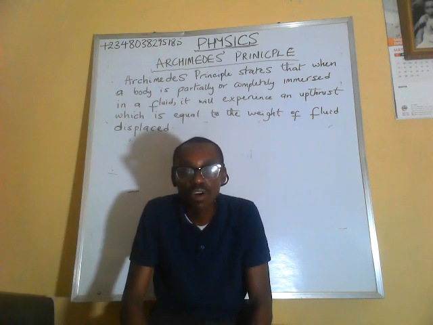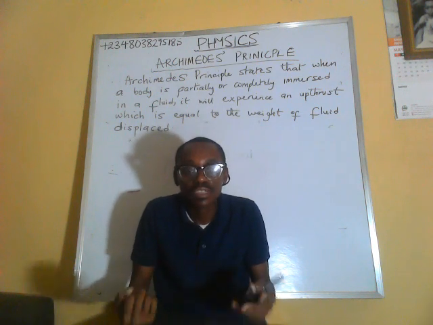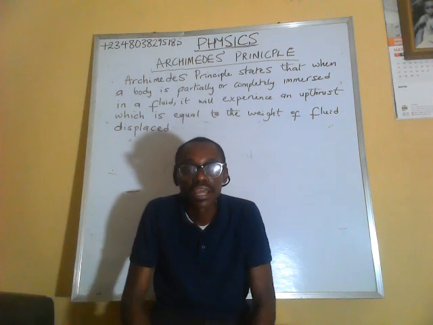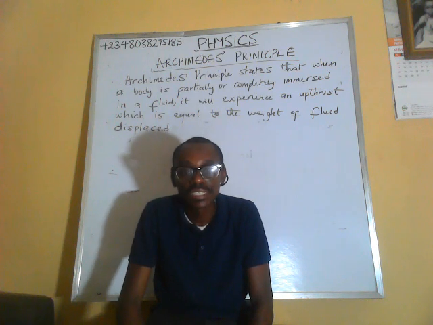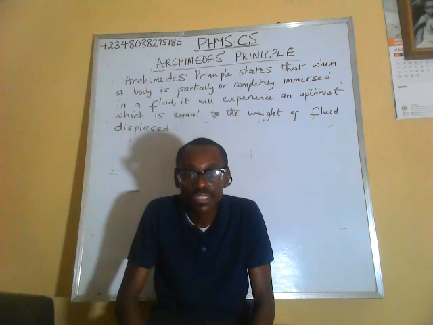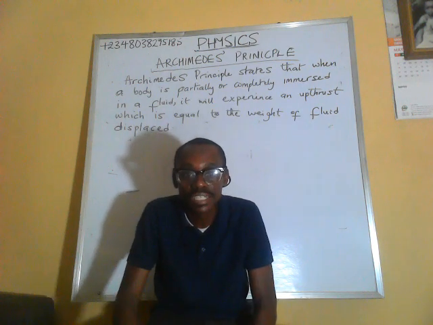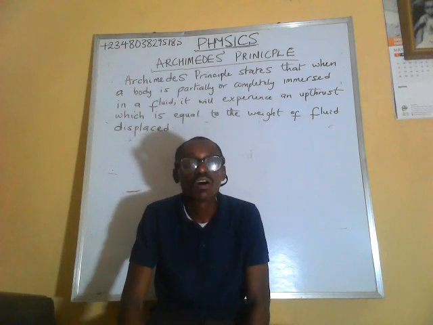And another thing is the volume of the object. When you have more volume of that object, the upthrust on it is going to be greater. So those are the two factors that actually influence upthrust.